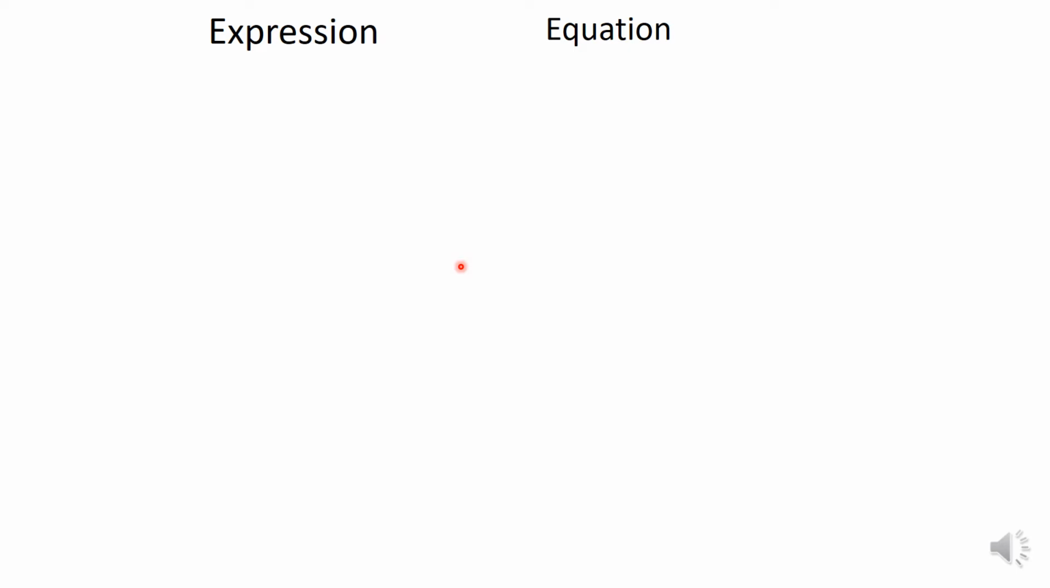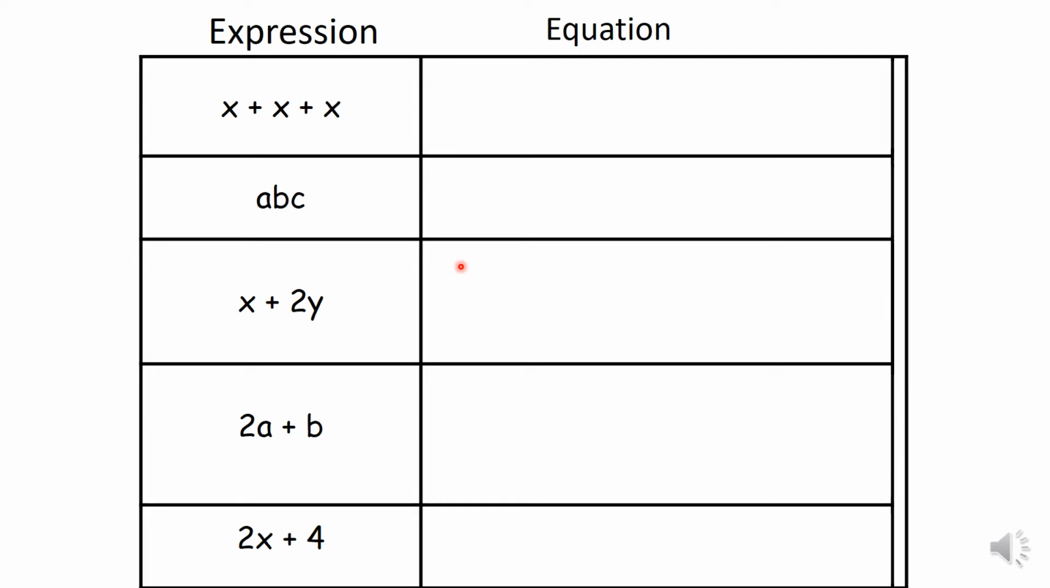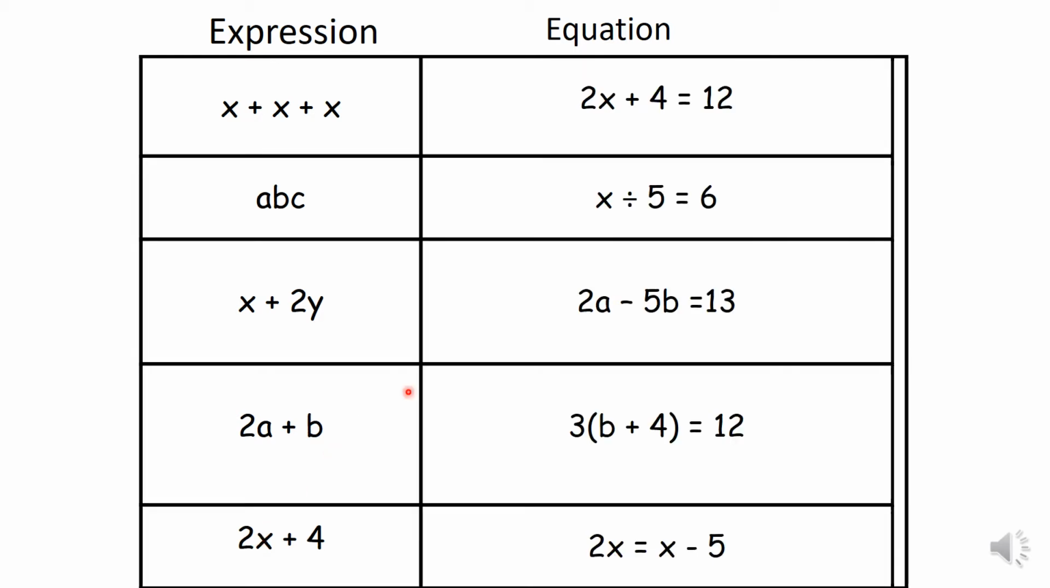An expression is a few algebraic terms just next to each other, like this: x plus x, or a times b times c, abc, x plus 2y, 2a plus b, 2x plus 4. So all of them are algebraic expressions, whereas equations are like this, and there is always an equal sign in equations. So if there is no equal sign, it is an expression. If you have an equal sign, then it is an equation.